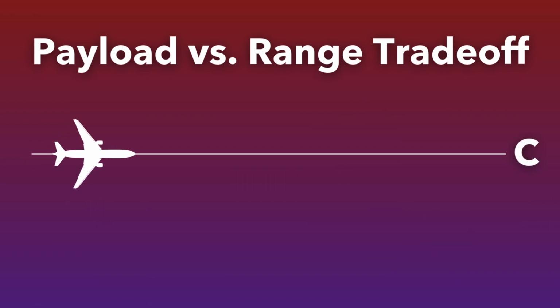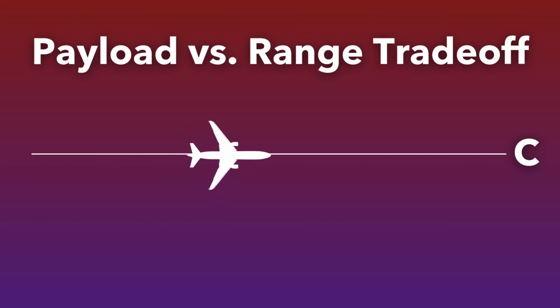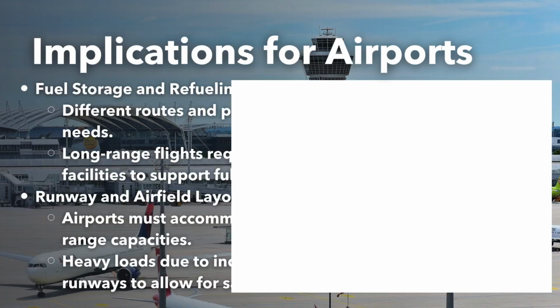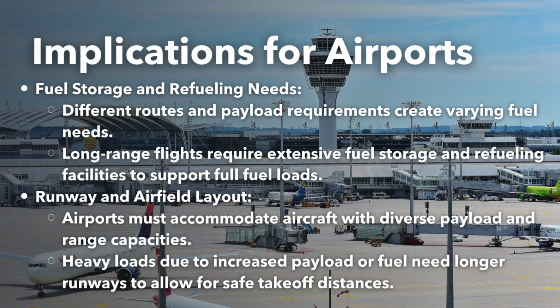Point C shows the ferry range, or the maximum distance an aircraft can fly without any payload, typically for delivery purposes. At this point, the maximum amount of fuel is loaded, allowing the aircraft to travel its longest possible distance. These trade-offs have practical implications for airport infrastructure, as different routes and payload requirements dictate varying fueling needs, impacting fuel storage facilities and refueling operations.